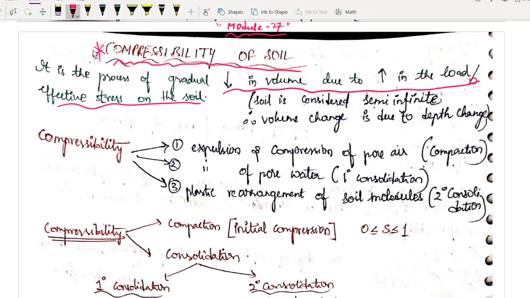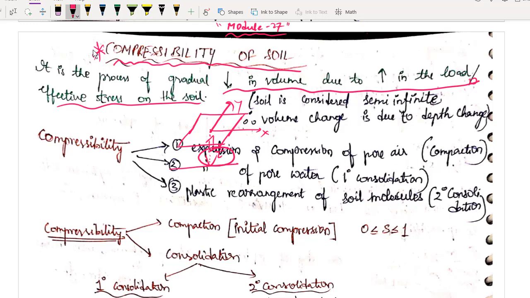Here comes a very important assumption of soil mechanics, which we have been using for the past 3-4 chapters. What is it? The soil is semi-infinite. That means along the y-axis and along the x-axis, my soil is infinite. There is a lot of soil, and I am not even concerned about it. But the depth is finite. Along the z, it is finite. So whenever I am talking about volume change of soil, it is because of change in the depth. Remember, it is a very important assumption.